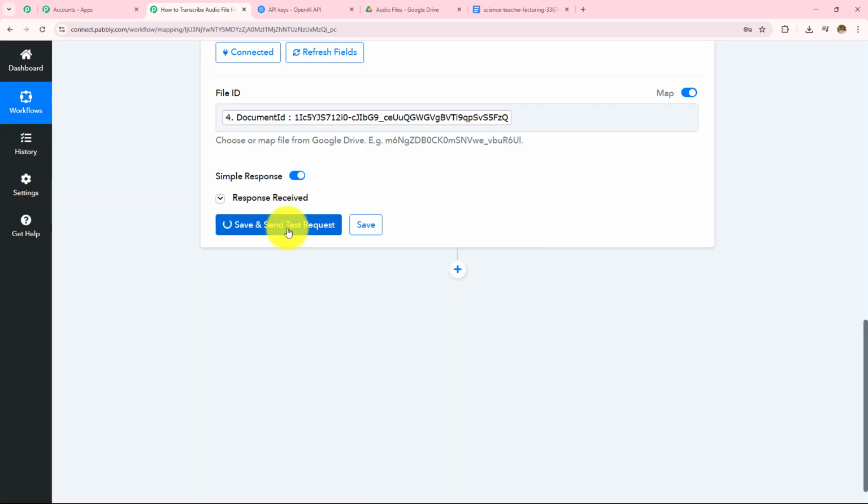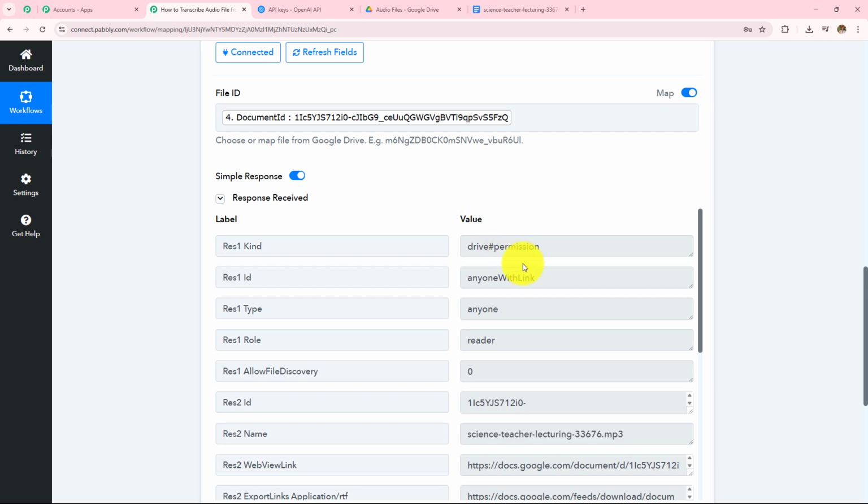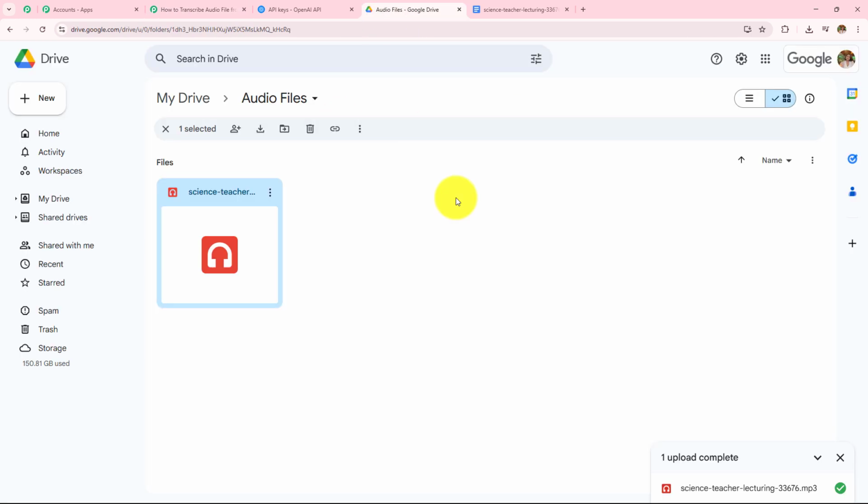Now I'm simply going to click on the save and send test request. And here we can see that we have received the response. The document has become shareable. This is the name of the document. And now I want to upload this document in my Google Drive. So either you can create another folder in your Google Drive or add that audio file transcription file in this particular Google Drive folder itself.